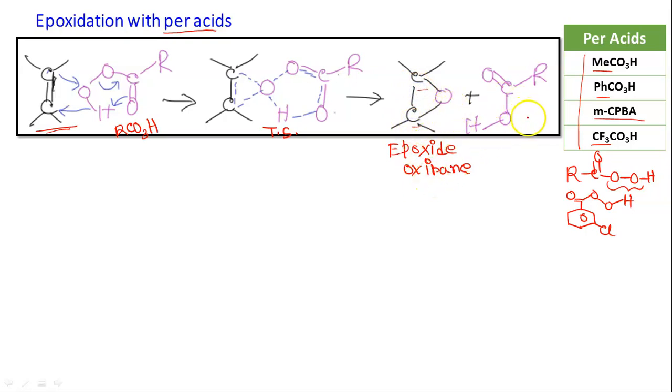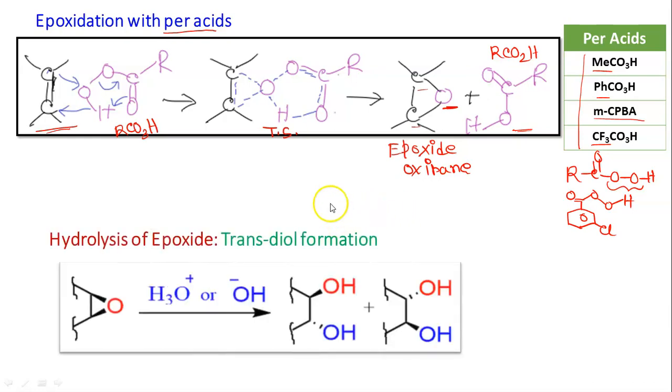And the fate of the peracid, now it is RCO2H, because one oxygen is already donated to the C=C double bond. From the color you can understand this oxygen is coming from the peracid. Now after the formation of epoxide, next what will happen? This epoxide ring is not very stable because it is a highly strained three-membered ring. So it will be broken in the presence of base or acid. So it is acid catalyzed epoxide opening or base catalyzed epoxide opening.